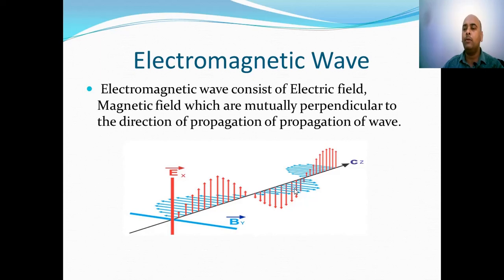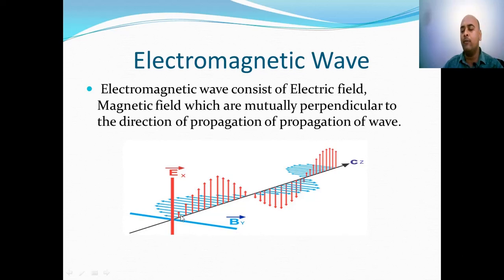Next comes electromagnetic waves. As the name signifies, an electromagnetic wave comprises an electrical field and a magnetic field. An electromagnetic wave basically consists of electric field and magnetic field which are mutually perpendicular to the direction of propagation of the wave. For example, as shown in the figure, if the electrical field points in the direction of the x-axis, the magnetic field points in the direction of the y-axis.